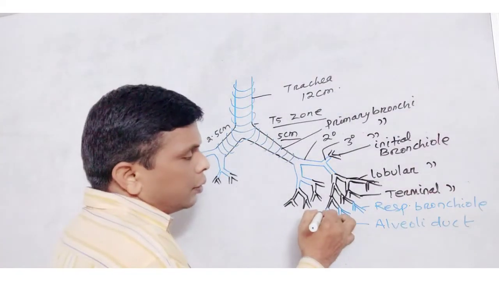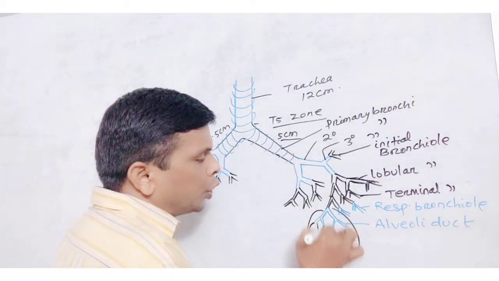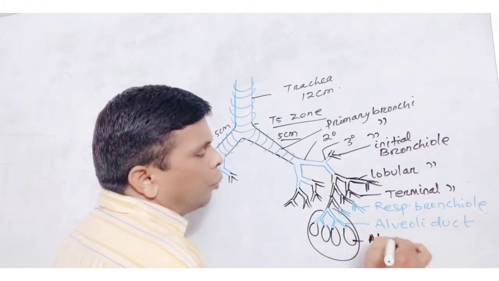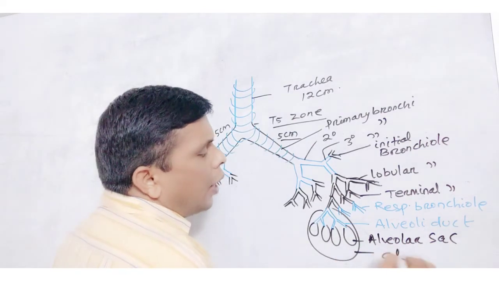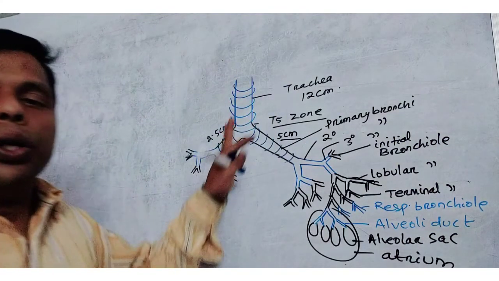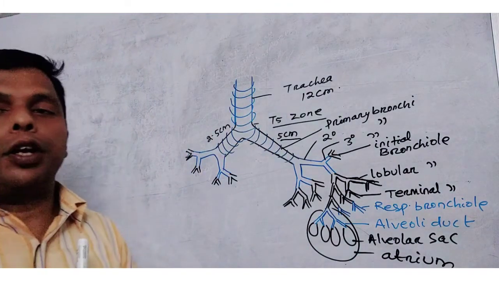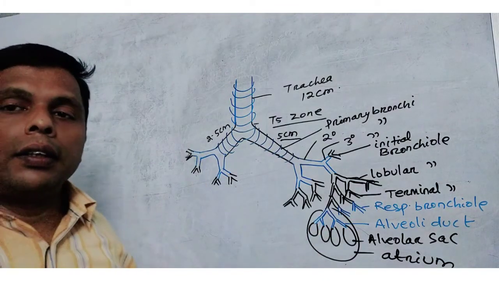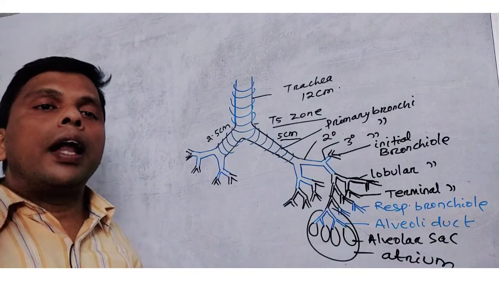The alveolar duct consists of alveolar sacs, and this is the atrium. So that is all about the respiratory division of the air tube. The alveolar sac and alveolar duct are the terminal air tubes.